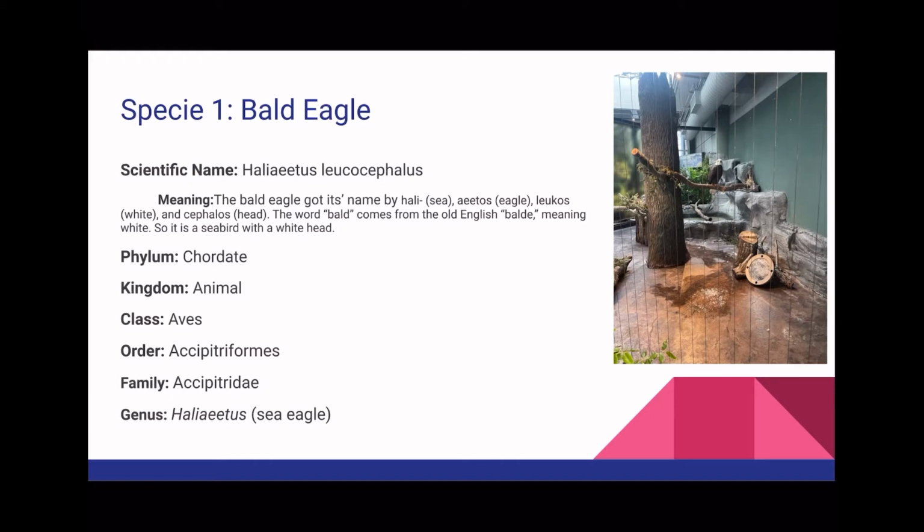The phylum is Chordata, kingdom is Animalia, class is Aves, order is Accipitriformes, and the family is Accipitridae, and the genus is Haliaeetus, which is a sea eagle.